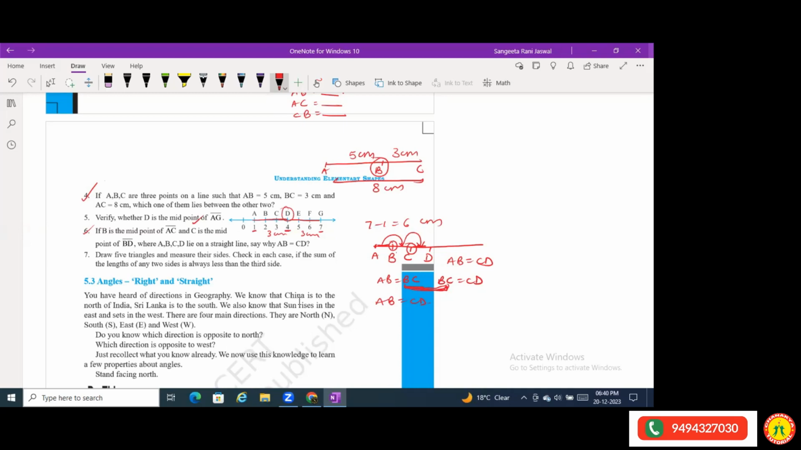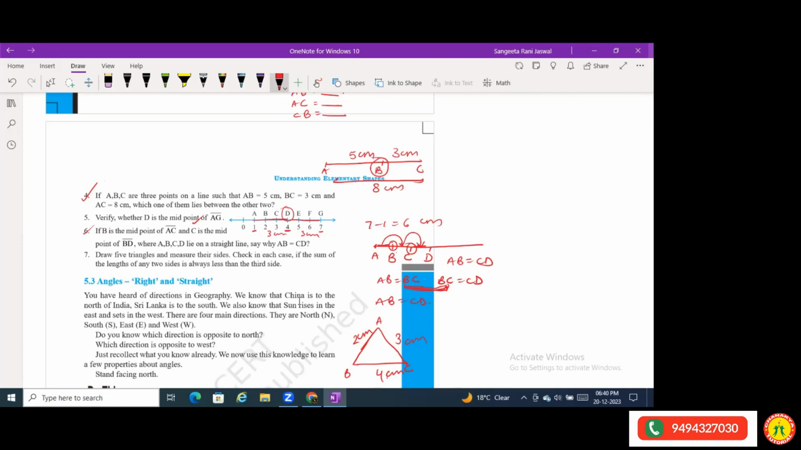Draw 5 triangles and measure their sides. Now it's saying draw 5 triangles and measure their sides. So for example, I'll draw one triangle and measure its sides. Suppose this is 2 centimeters, this is 3, this is 4. I'm just taking an example. You will do it in your notebooks now.